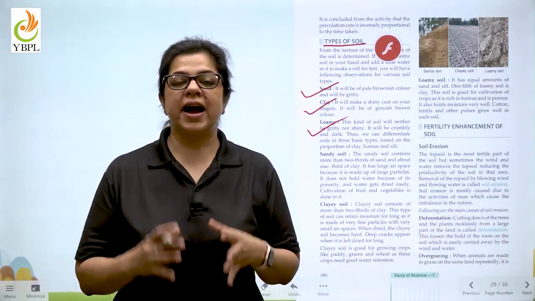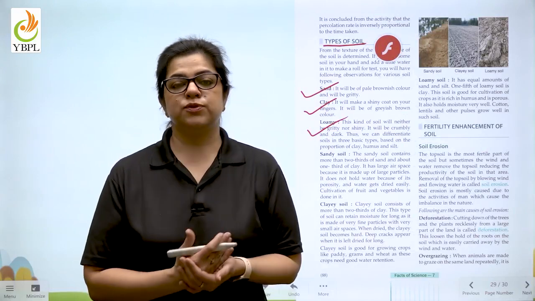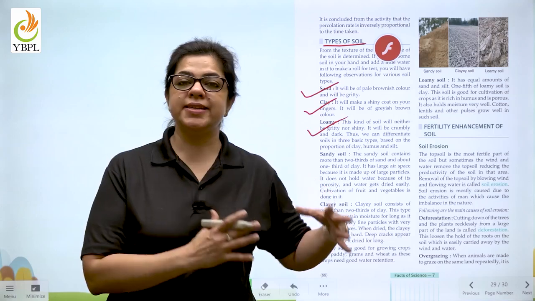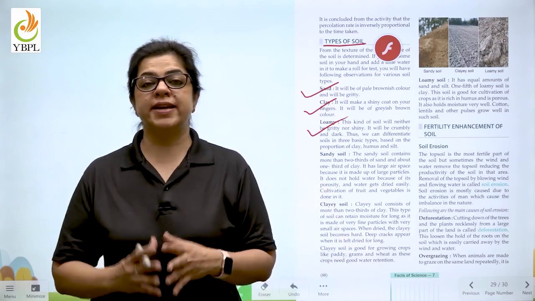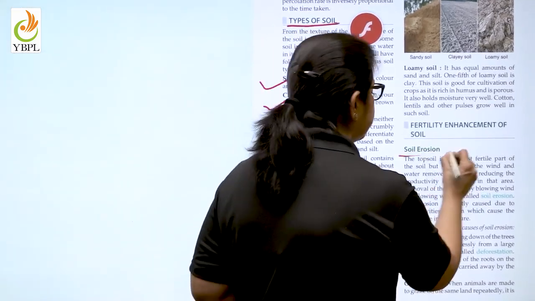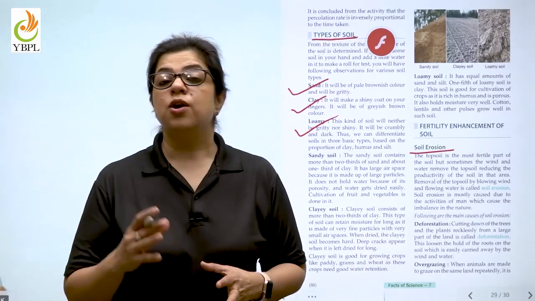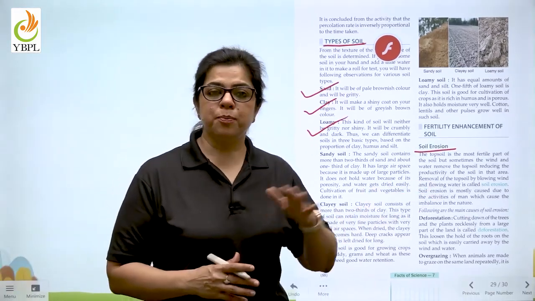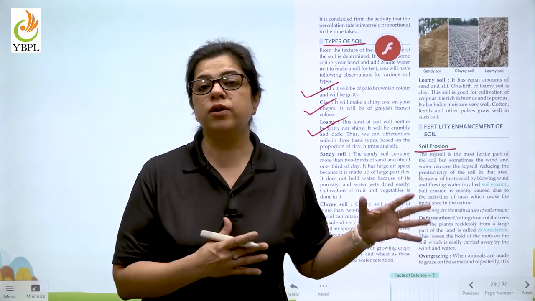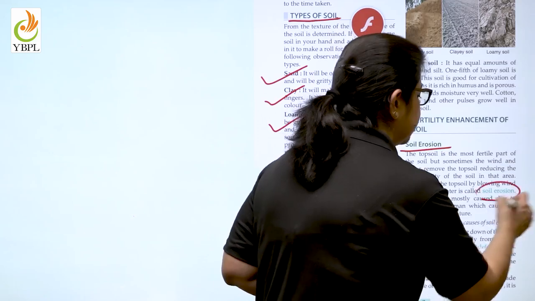So the basic idea that we have learned till now is what the properties of soil are that make it fertile. Now let's go on to the next section of the chapter, which tells us how this fertility is lost. Children, soil erosion is the main reason by which fertility is lost. What is soil erosion? When the topmost layer of soil is blown away or flown away by water, it is known as soil erosion.